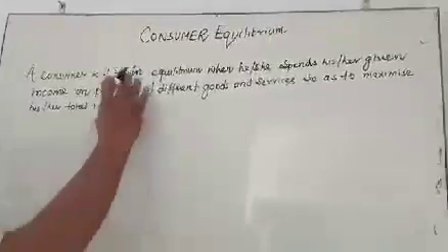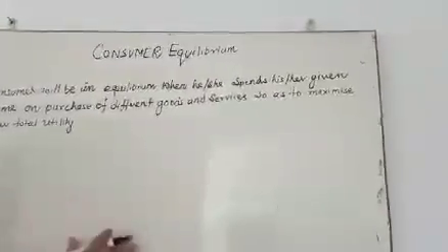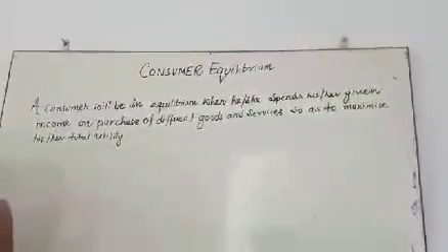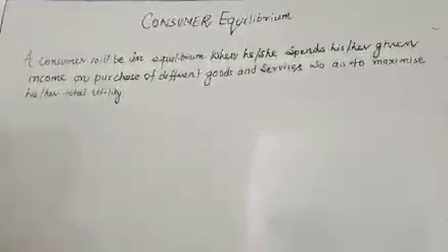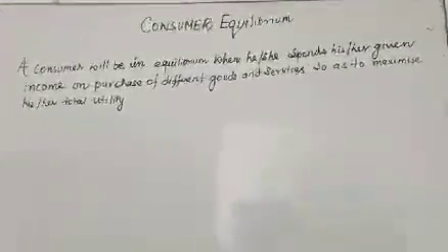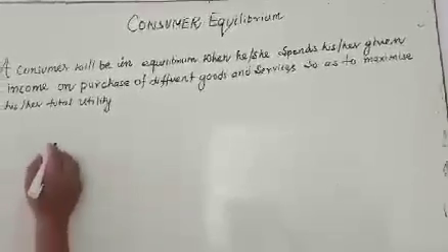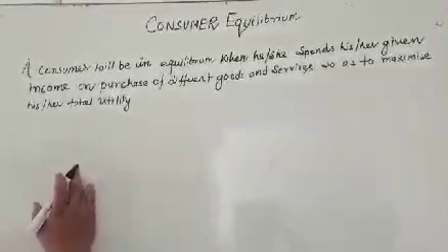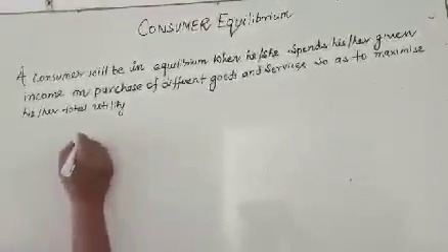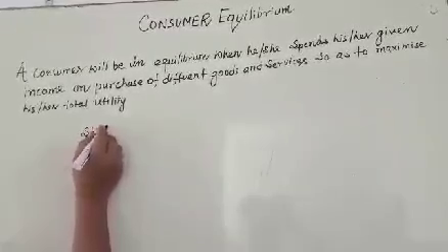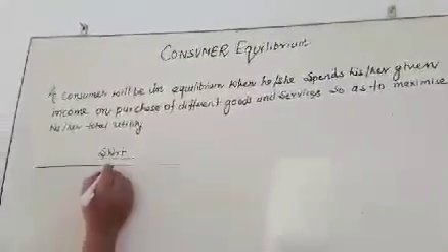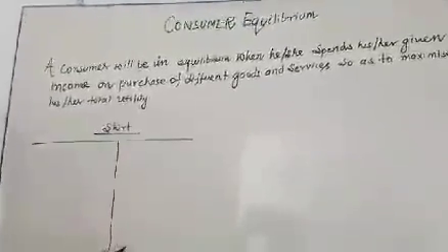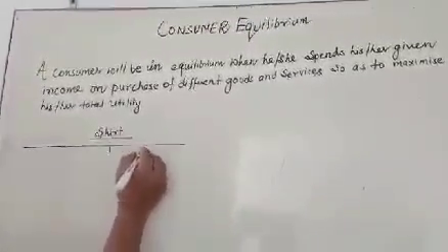So I am going to explain this law with the help of one example. Suppose you have some amount and you are going to purchase a shirt. So the utility of the shirt I am going to measure in terms of rupees.